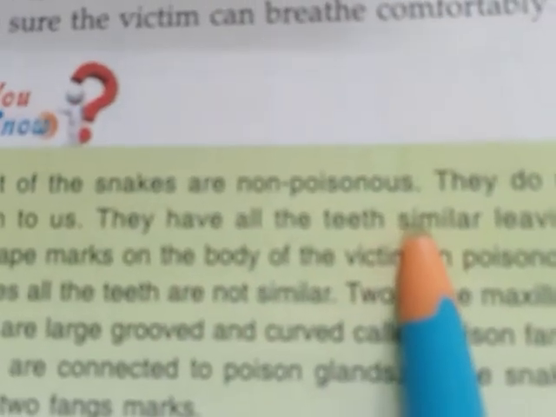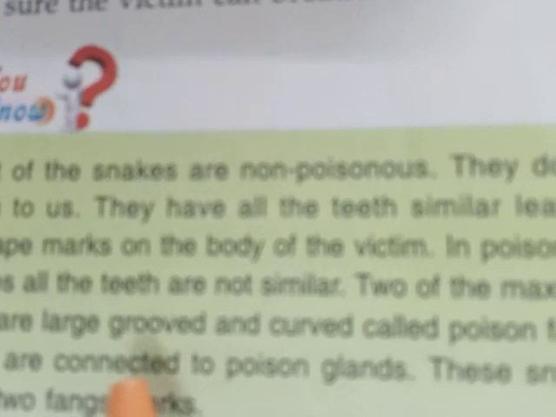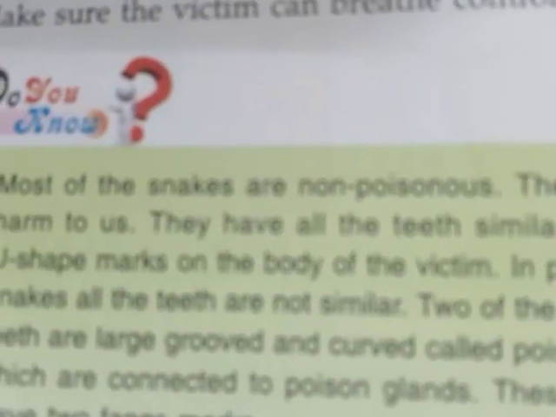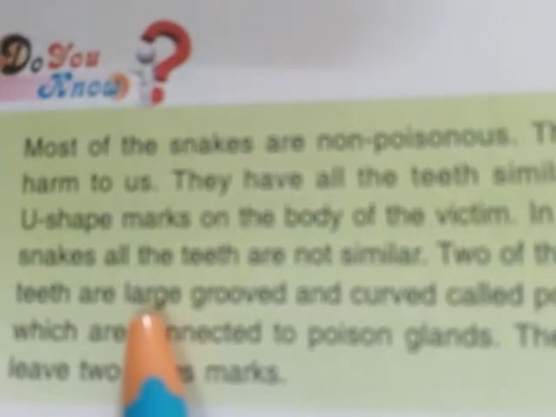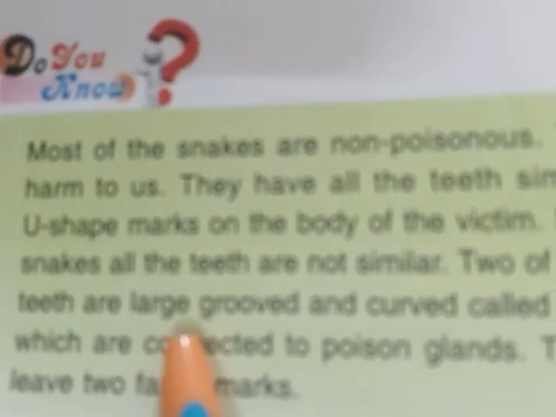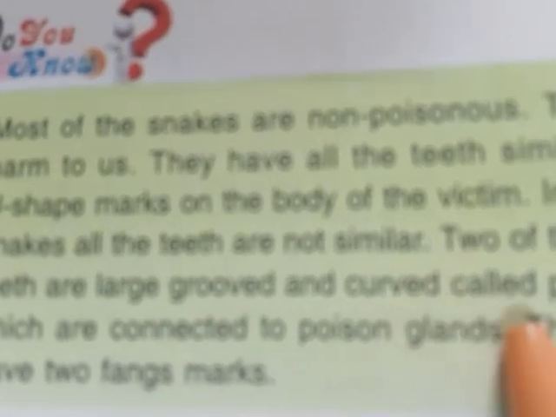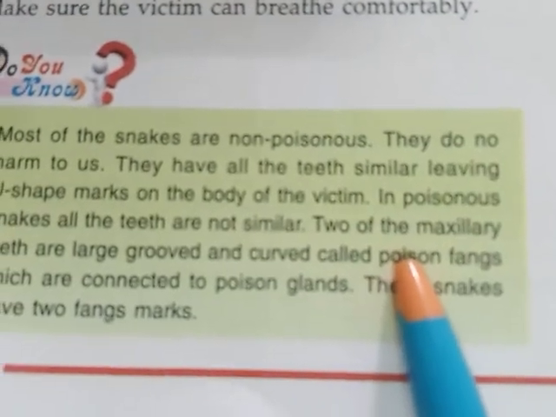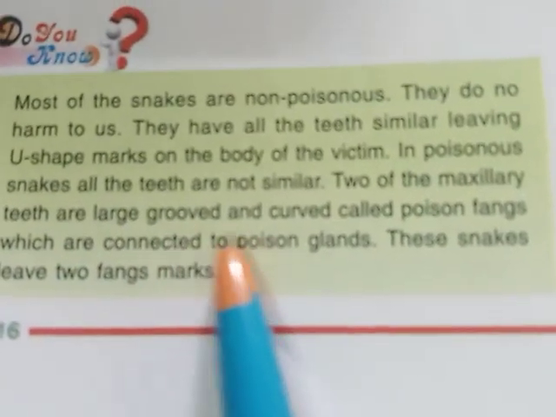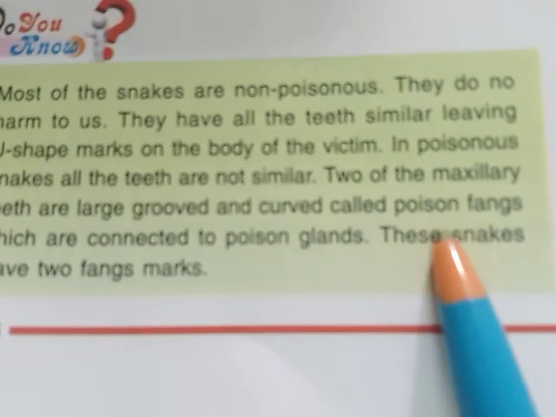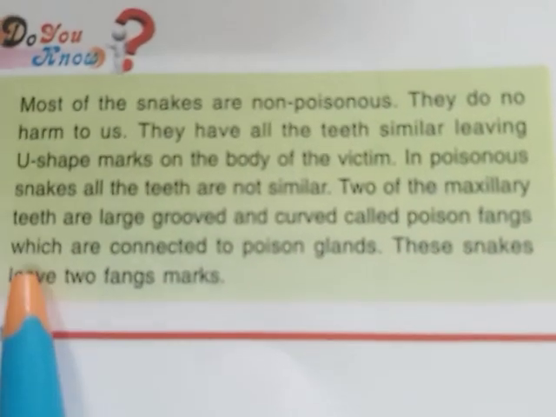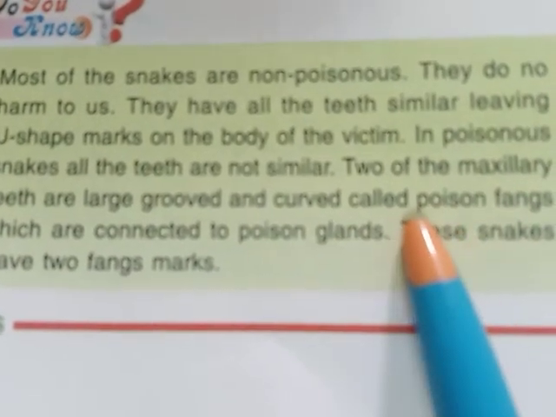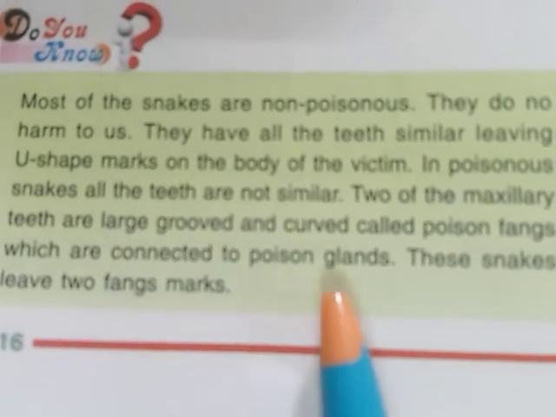Non-poisonous snakes have all similar teeth, but poisonous snakes do not have all similar teeth. Two of the maxillary teeth are long. Two of the maxillary teeth are large, grooved, and curved, called poison fangs. See, in the poisonous snakes, two maxillary teeth are large and grooved, and they are curved, and they are known as the poison fangs, which are connected to the poison gland. These maxillary teeth, or we can call them the poison fangs, are connected with the poison gland.